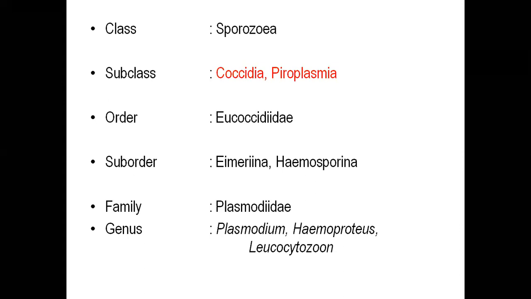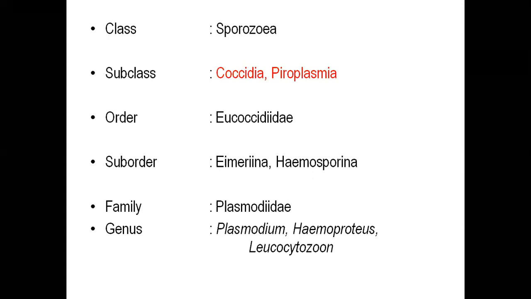He went to a medical conference in Europe, in Italy, where he met an Italian scientist named Grassi. They discussed and shared their hypothesis that malaria could be transmitted by some mosquitoes. When he came back to India, he was posted in Kolkata at the time.